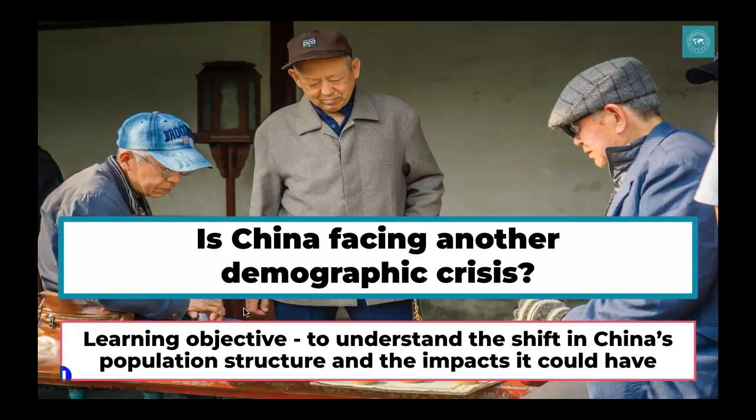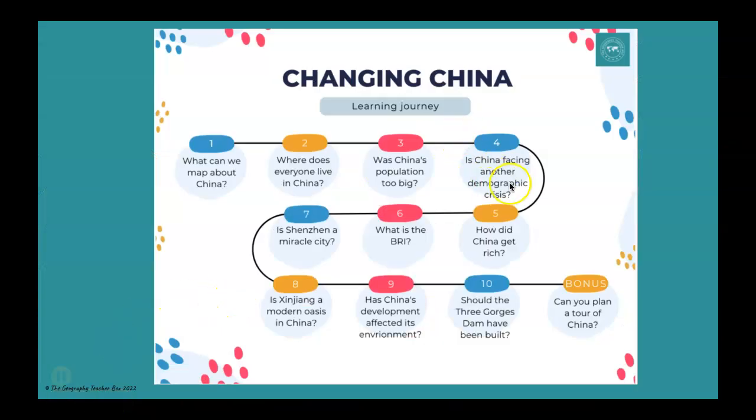So we're going to be diving into China's population structure, look at the changes that are happening and what the impacts might be. So as you can see, this is lesson 4 in our learning journey, and we've already covered quite a lot about population as well as some of the geographical features of China, all of which are going to be useful for us as we move through the unit.